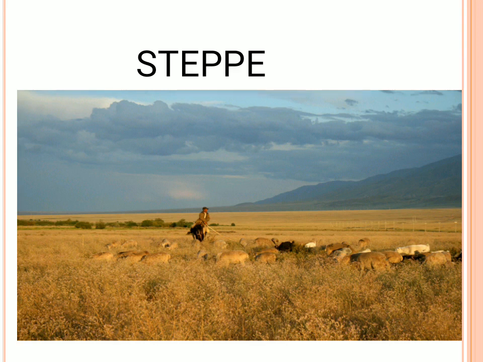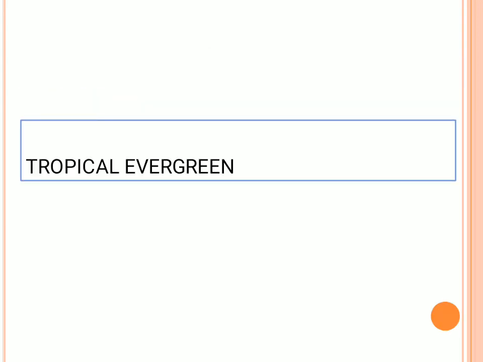Then comes the steppes. The steppes are another type of grassland system where the grasses will be up to a certain extent, in the sense that it is okay to have short or small shrubs for frequent grazing animals, but the steppes are at a bit higher elevations compared to the temperate grasslands. Then comes the tropical evergreen forest.